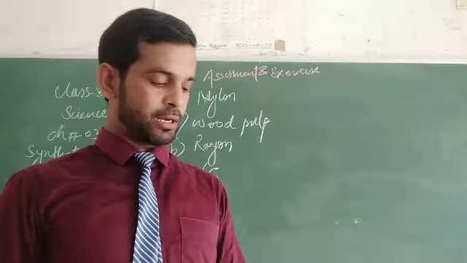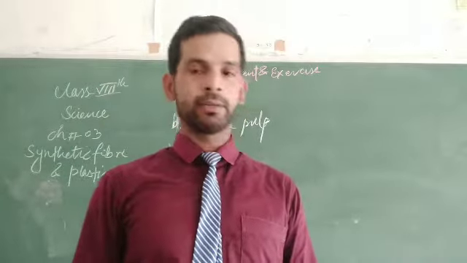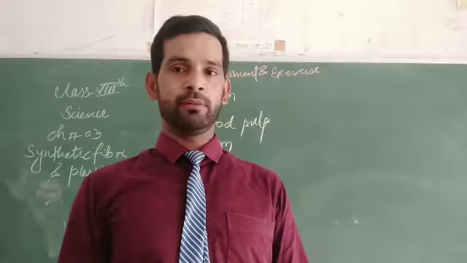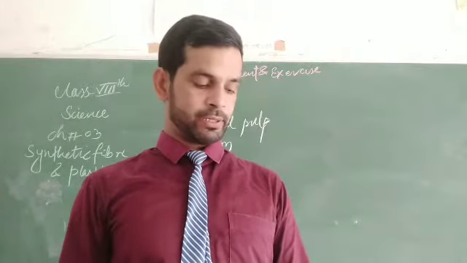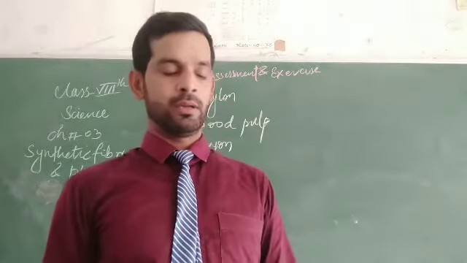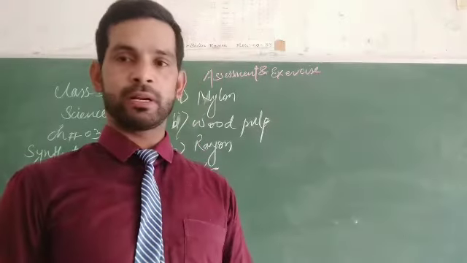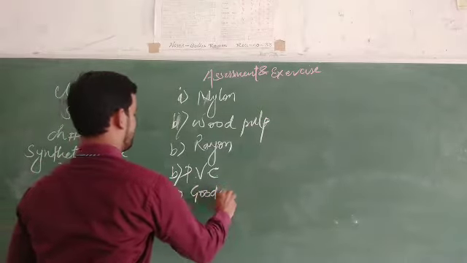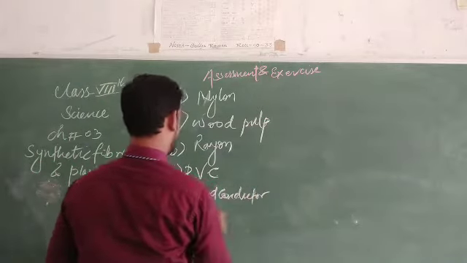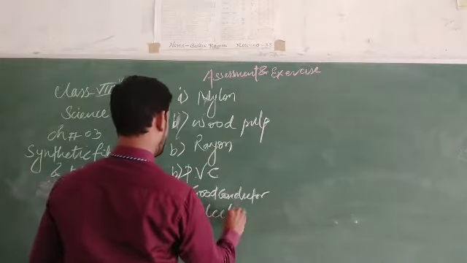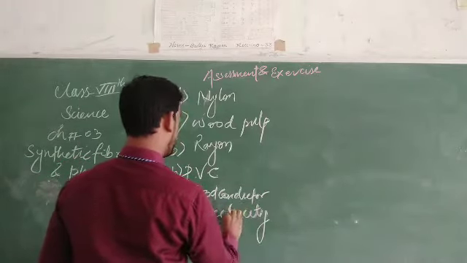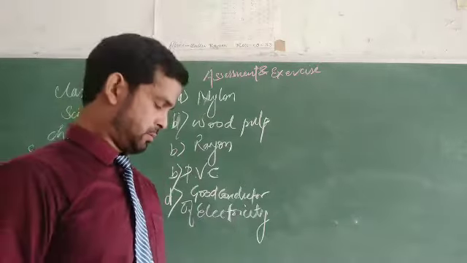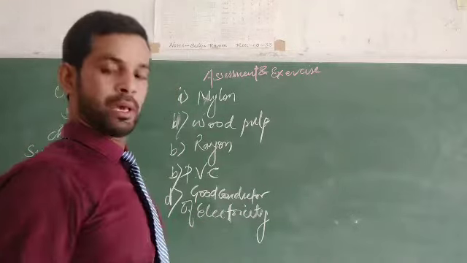Which of the following is not a common property of plastic? Non-reactive, that's good. Light in weight, that's fine. Durable, good conductor of electricity. Durable must be assumed, but good conductor of electricity, that is incorrect. B, good conductor of electricity. These are all the answers.